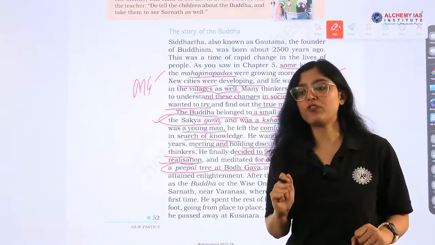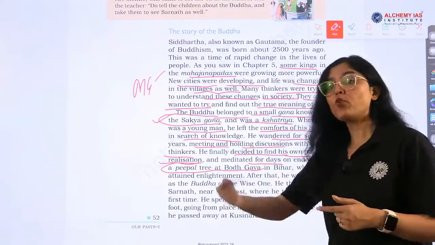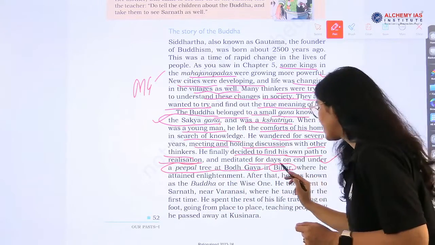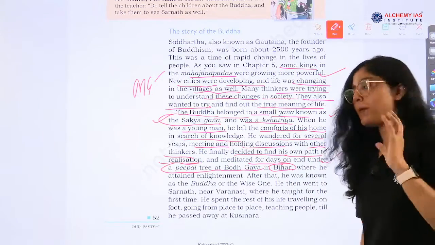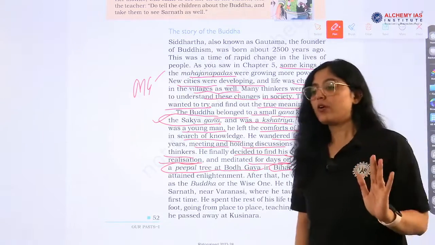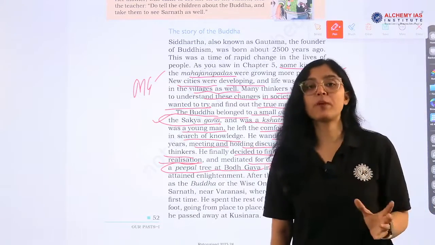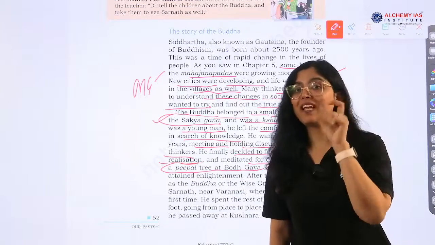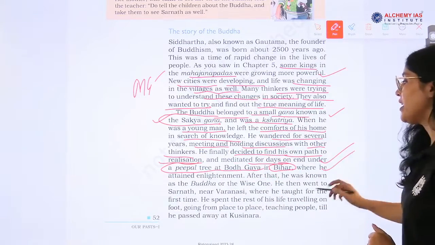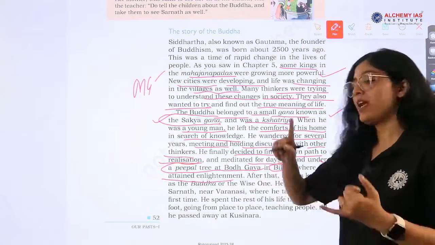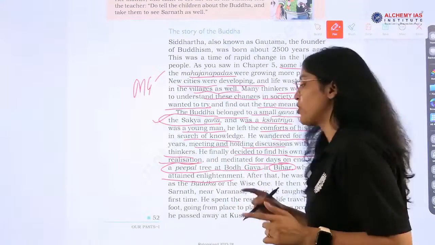Very, very important information is that he meditated under a peepal tree in Bodh Gaya, which is in Bihar. These are all important facts that we have to remember for UPSC. Buddhism and Jainism are among the important and favorite topics of UPSC, and we should not miss any information given in NCERT. Enlightenment was attained by Buddha in Bodh Gaya, Bihar. We have to remember this.